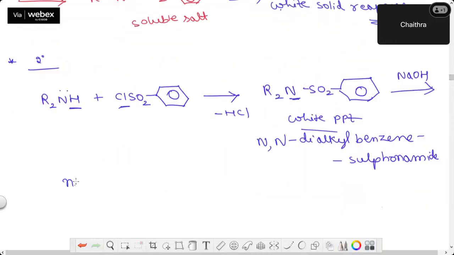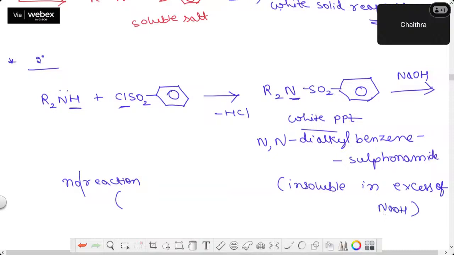See here. No reaction. Right? So even if you add excess NaOH, that particular white PPT, whatever is formed, is insoluble in excess of sodium hydroxide.